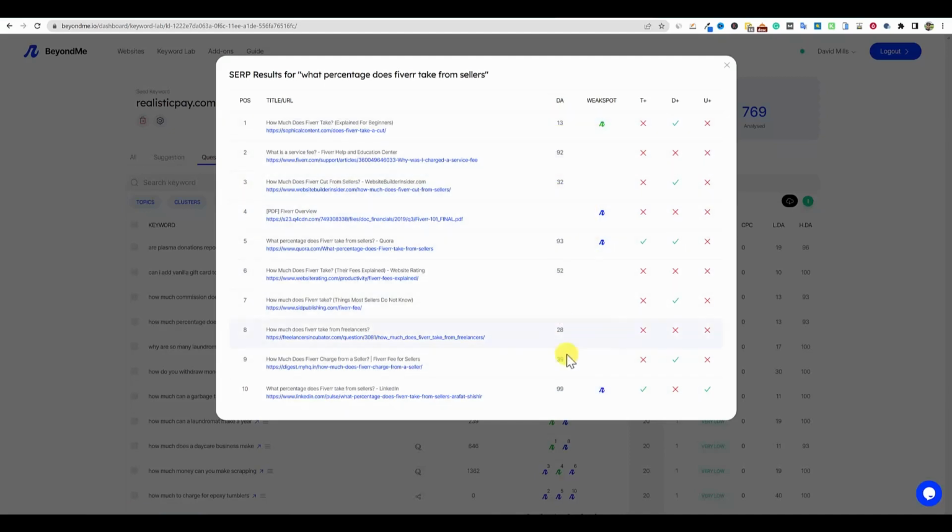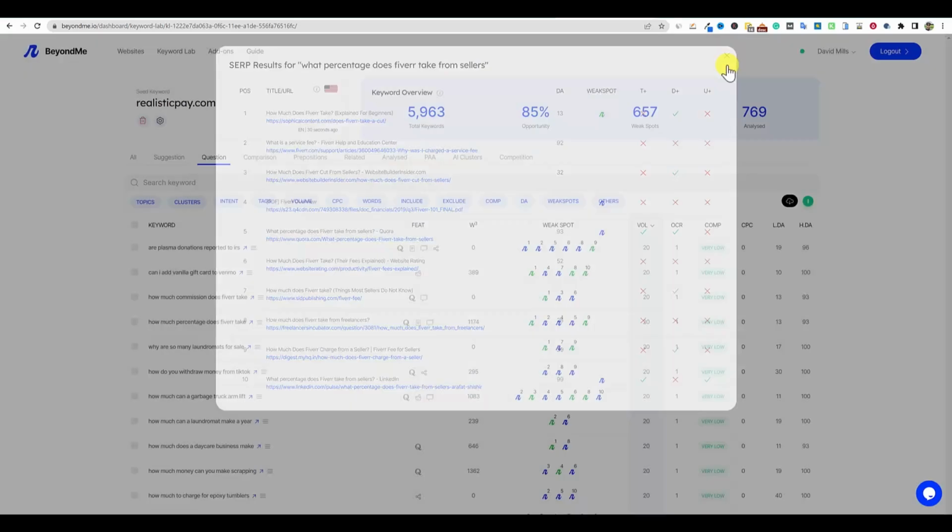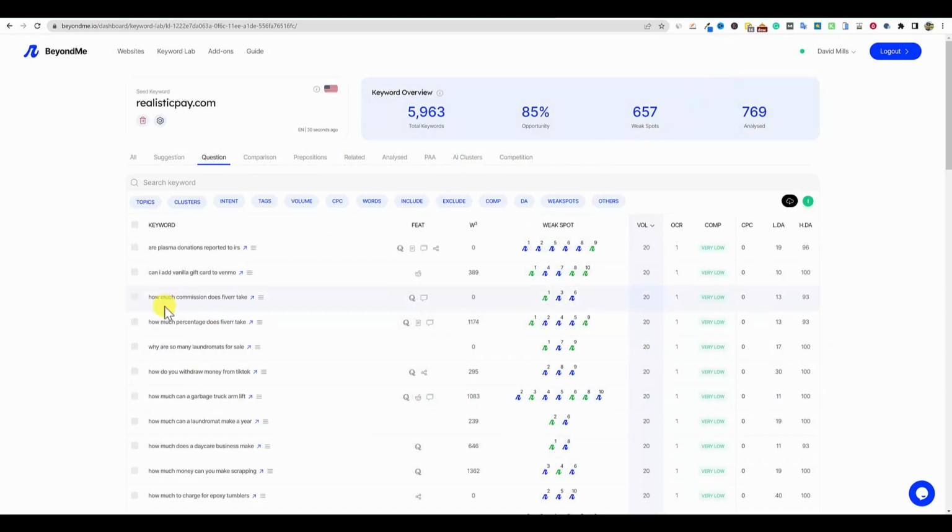There's low DAs, even a DA under 30 right there. So this does give you that SEO information that you would need in order to go out and tackle that actual keyword right here. So we've already analyzed that keyword.